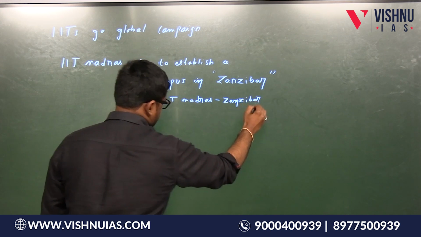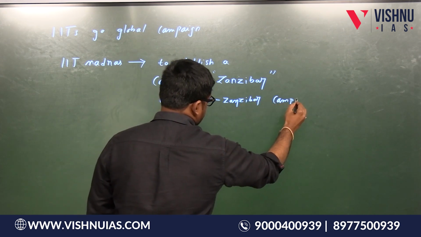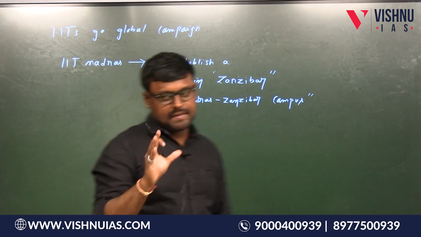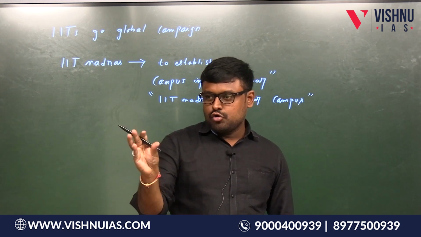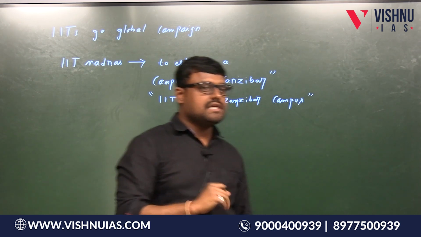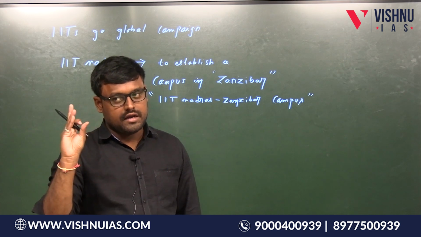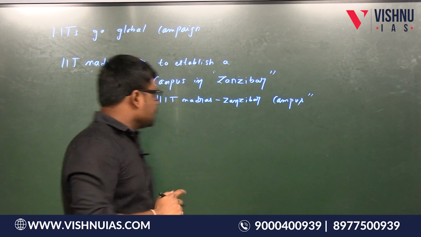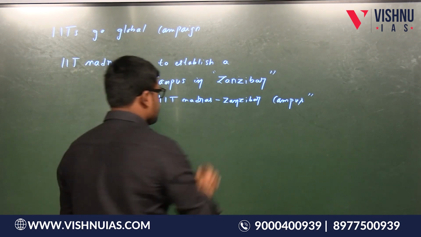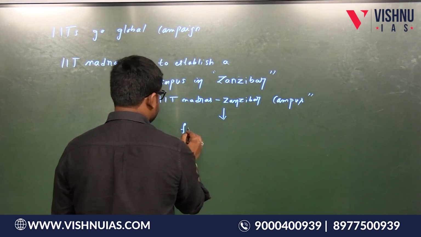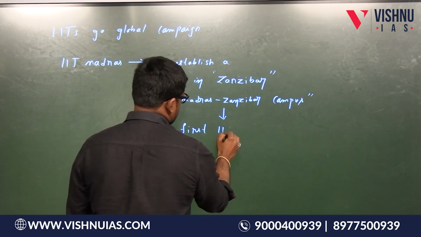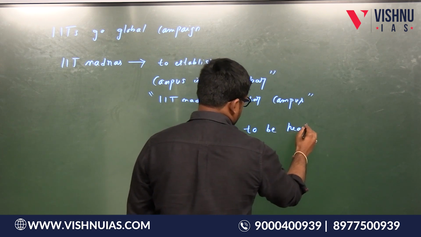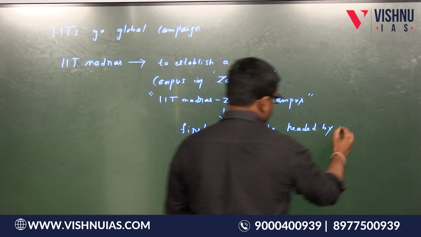We call it a campus. Where is Zanzibar? Zanzibar is an archipelago. Archipelago means a group of small islands. Zanzibar is an archipelago located in the Indian Ocean. It belongs to Tanzania. Is this point clear? Yes. So this IIT Madras Zanzibar campus is going to be the first IIT to be headed by a woman.